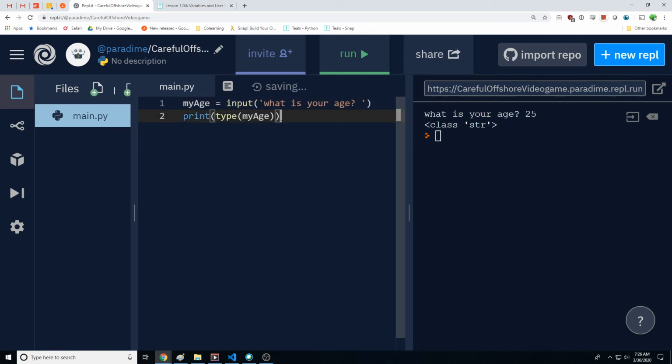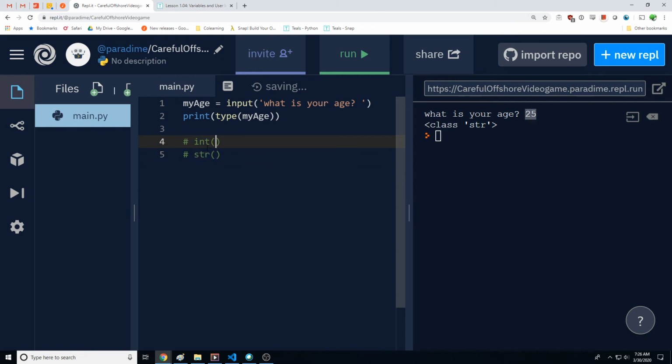You'd think that it would be an integer, you know, I gave it the number 25. But in Python, everything returned from input is a string, so we have to convert it in some way. So you can actually do that. There's a couple of handy methods here. So we have the methods int and string.